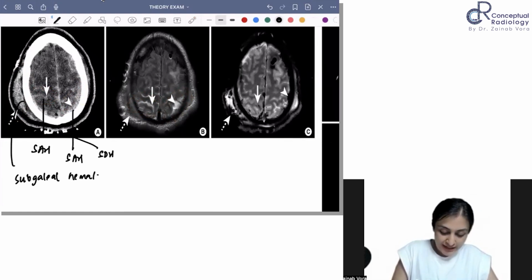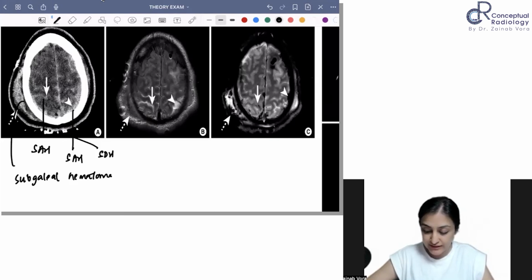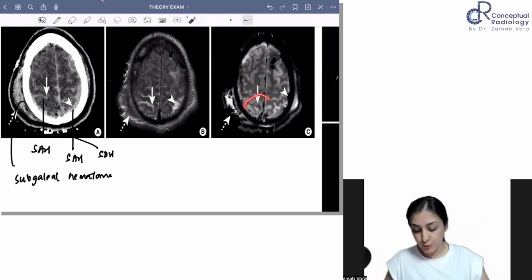And what do we see on gradient? Upon gradient, we see that it is showing blooming. Both of these are showing blooming foci, right? So SDH and SAH are showing blooming foci, but not the subgaleal hematoma. Subgaleal hematoma is something which does not.